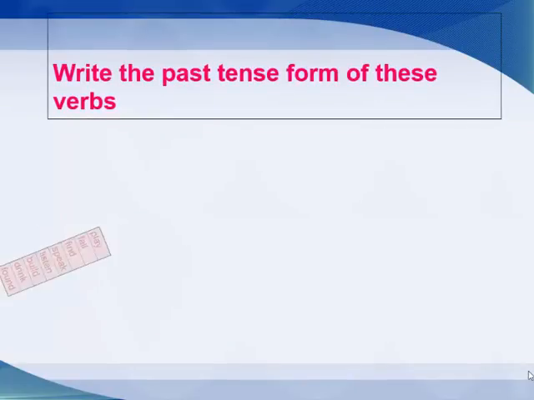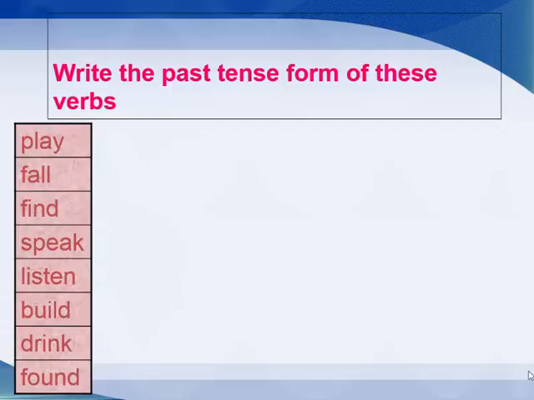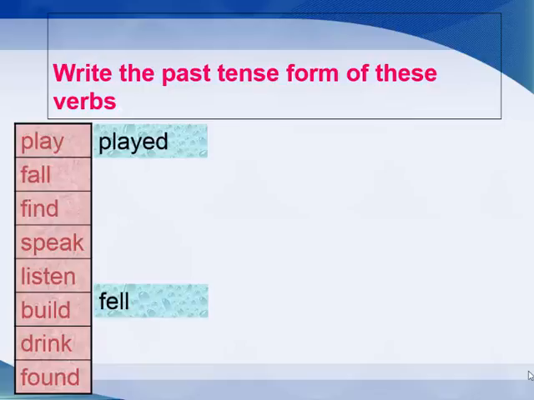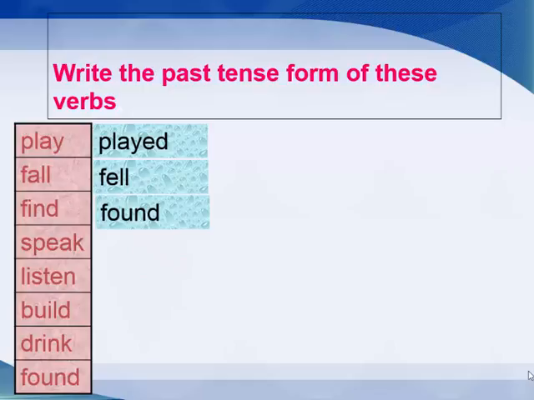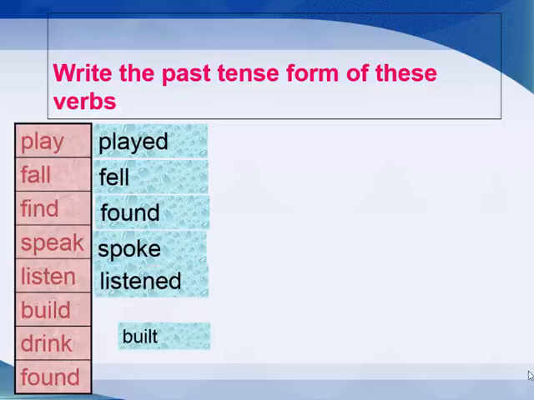Let's start with the past simple tense. The past simple tense is the second form of the verb. So I want you to remember the past forms of those verbs. Play, played. Fall, fell. Find, found. Speak, spoke. Listen, listened. Build, built.